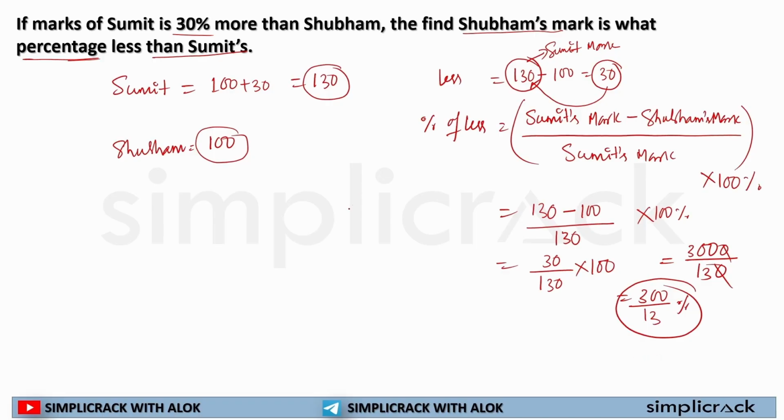Or if I solve it, 300 by 13: 13 2s are 26, 40, 13 3s are 39, 1. So it will be 23 1 by 13% less than Sumit's score, Sumit's mark. Why did we take 100 as an example? In order to solve it in the best possible way.